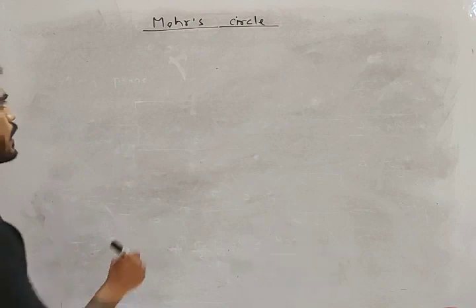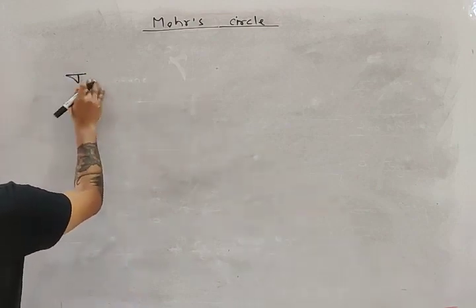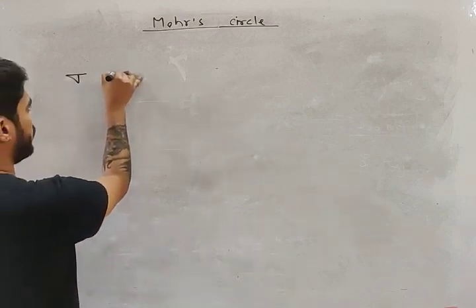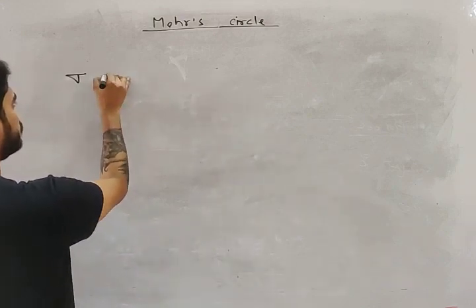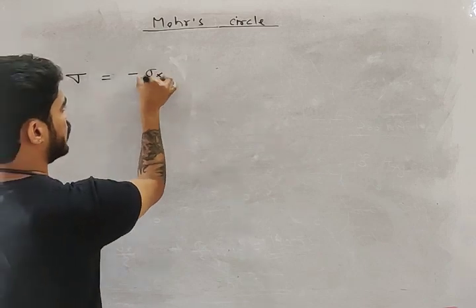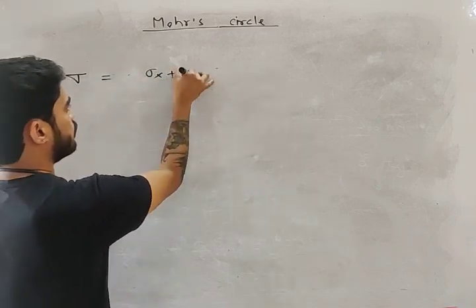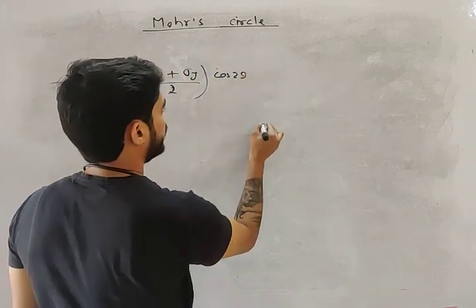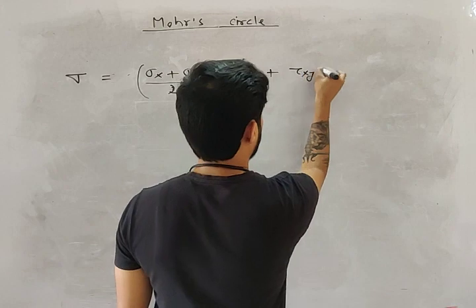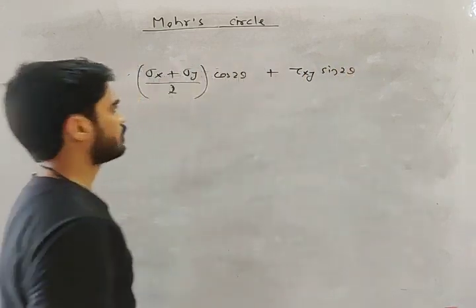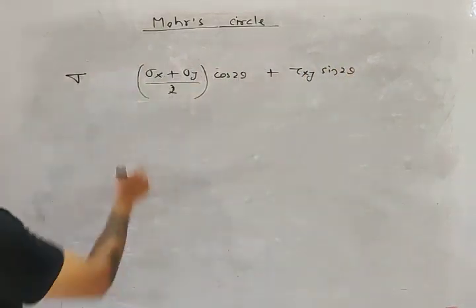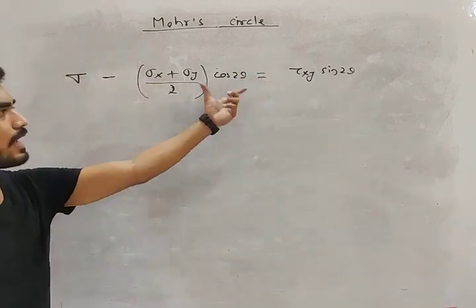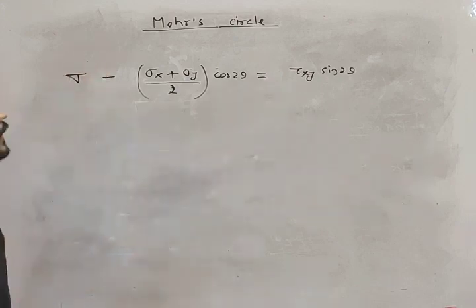Okay, so what is the equation of sigma, my friend, on any inclined plane? This is the equation of sigma, right? Sigma equals sigma x plus sigma y by 2 plus sigma x minus sigma y by 2 cos 2 theta plus tau xy sin 2 theta, right? इस इक्वेशन को मैं ऐसा लिख सकता हूं, I can write it like this. I took this value on the left side. Okay, so I can write it like this.